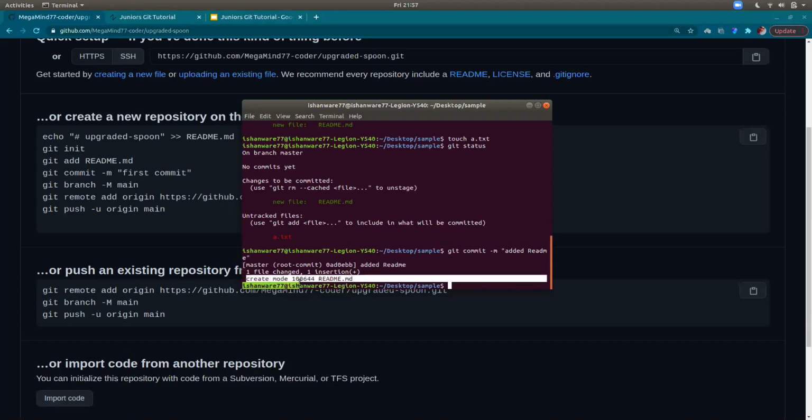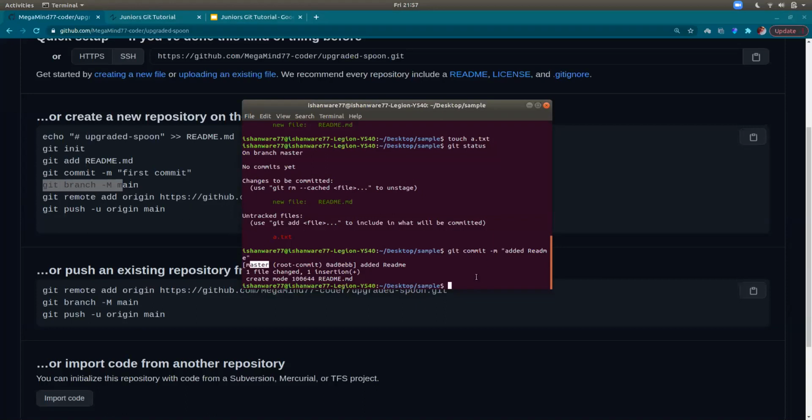And create mode is basically, that's not required. It's very core Git in the .git directory. You don't need to worry about what that does. As you can see, there's also one insertion, so it has only inserted one line, right? a.txt is not added to the repository. Now I could specify which branch I'm committing on, but I'll keep it master for now. You could actually specify which branch you want to commit to, but I'll not get into that right now.